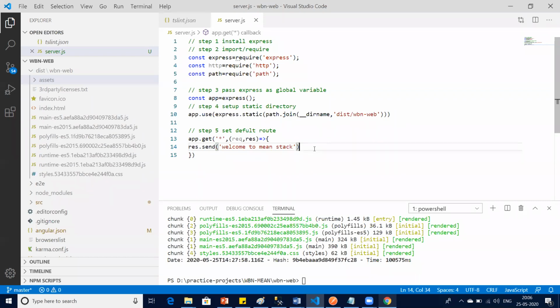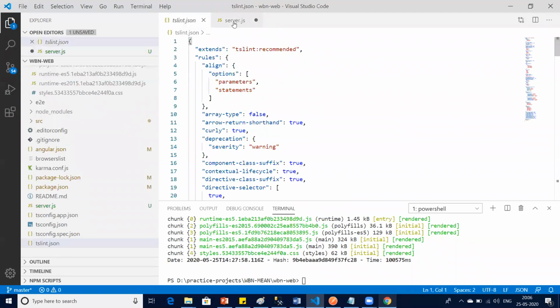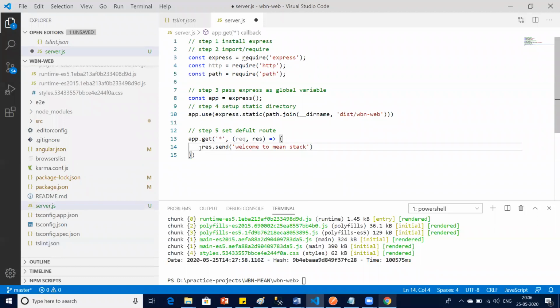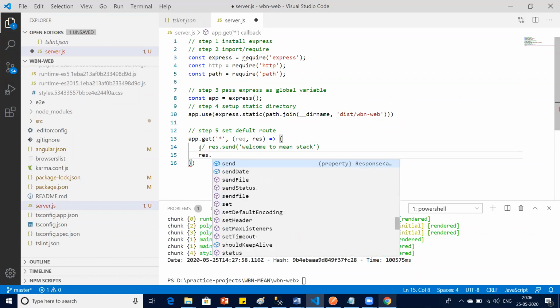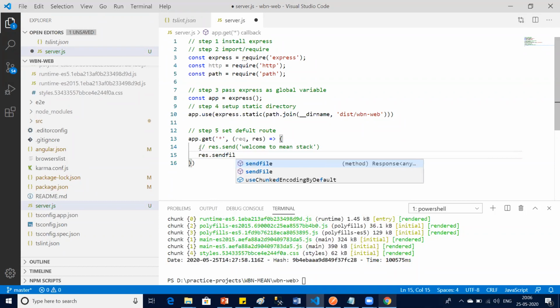So as of now, just for checking, I'm just sending the text, not the file. Since we have already given a build, why waste time? So this will send just text, but we want to send a file. So I say response dot send file, correct? Which file? Now you tell me, guys, which file?